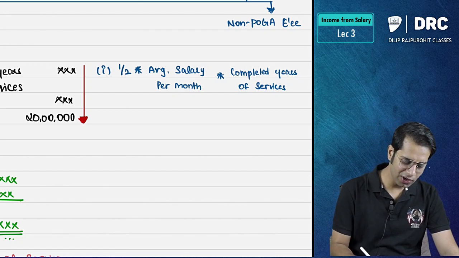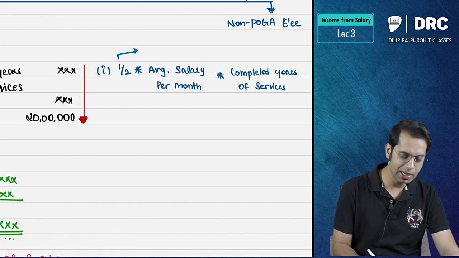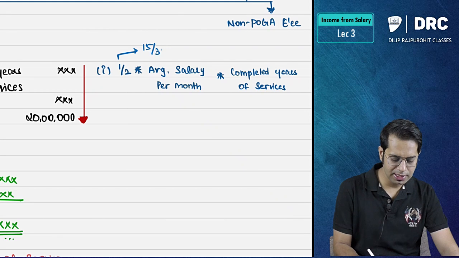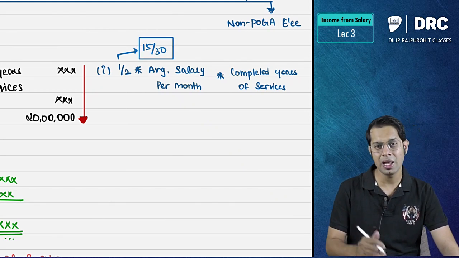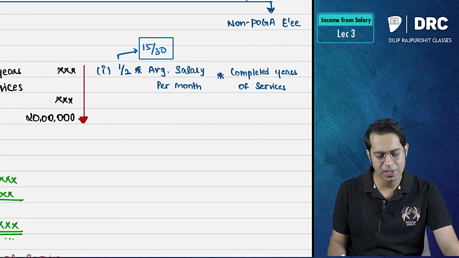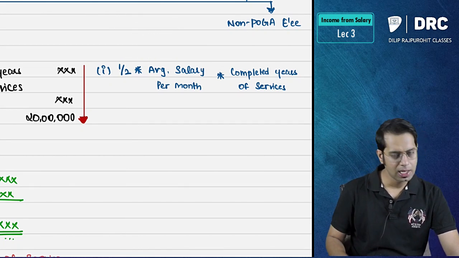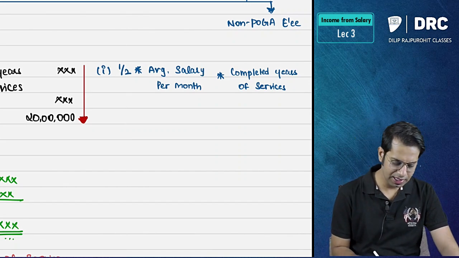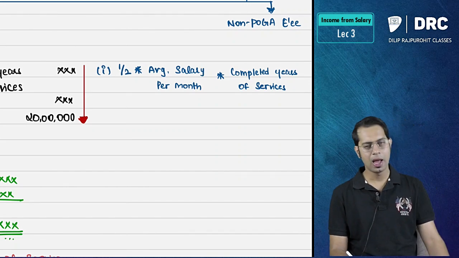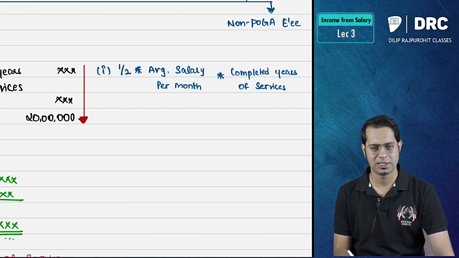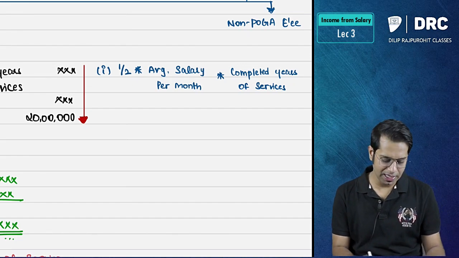Here, if you are a non-POGA employee, they are directly telling you to take 15 by 30, which is nothing but half month salary. So I am straight away writing it as half. You should take half of average salary per month into completed years of service.